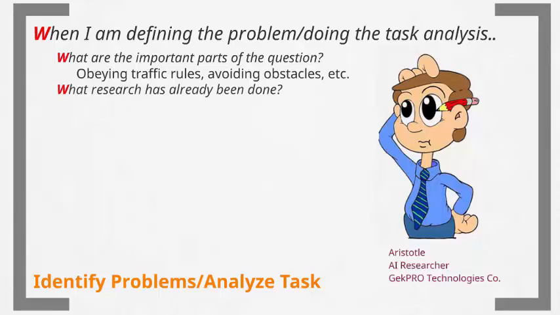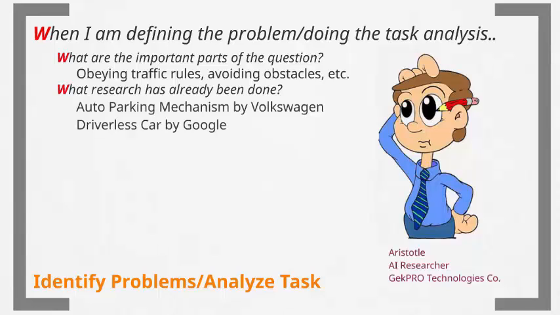Next, what research has already been done? Examples such as auto parking mechanism and driverless car by Volkswagen and Google respectively are good case studies that Aristotle can study and get information useful for his own research.